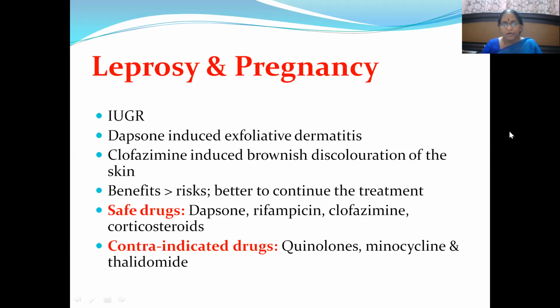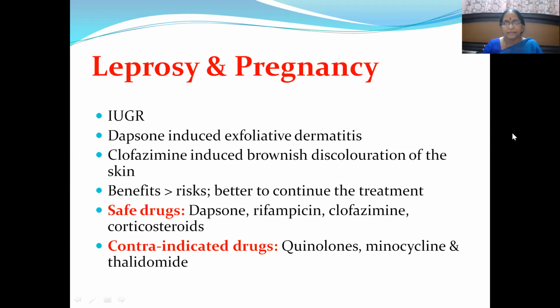But the contraindicated drugs are the second line drugs, mainly quinolones, which belong to the fluoroquinolones, and minocycline, which belongs to the tetracycline group of drugs. So we already know fluoroquinolones and tetracyclines are absolutely contraindicated in pregnancy. And apart from that, thalidomide, which is also a powerful teratogenic drug, is also absolutely contraindicated in pregnancy.